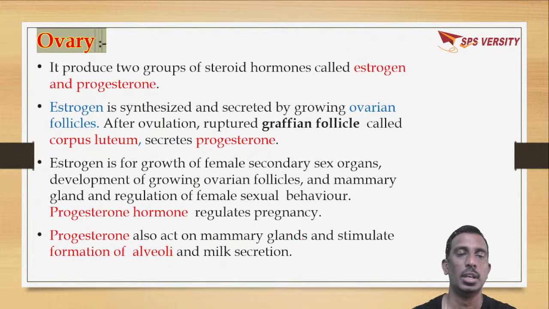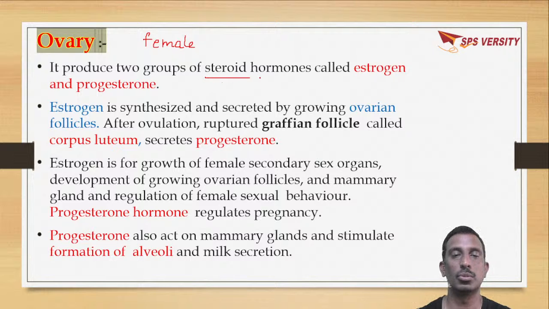Ovary, which is present in females, is a primary sex organ, and it will secrete two groups of steroidal hormones. One is estrogen and another one is progesterone. Estrogen is synthesized and secreted by growing ovarian follicles.